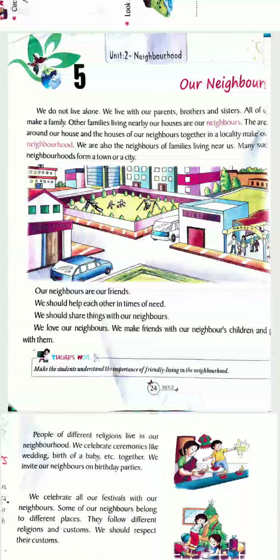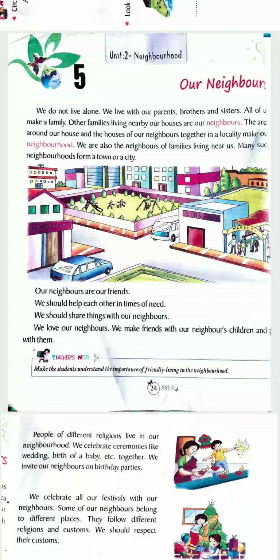Other families live nearby. Our houses are our neighbors. They are around our house, and the houses of our neighbors together in a locality make our neighborhood. We are also the neighbors of families living near us. Many such neighborhoods form a town or a city. So, my dear students, we cannot live alone. We are social animals. So, we need society. We need many people around us to live together with them.